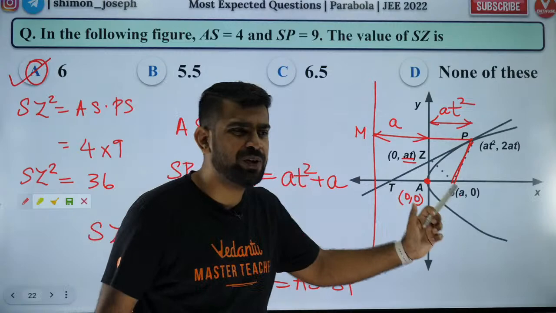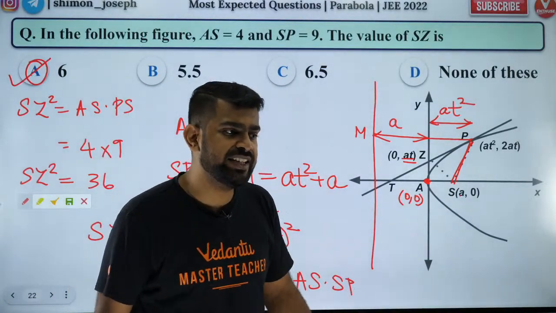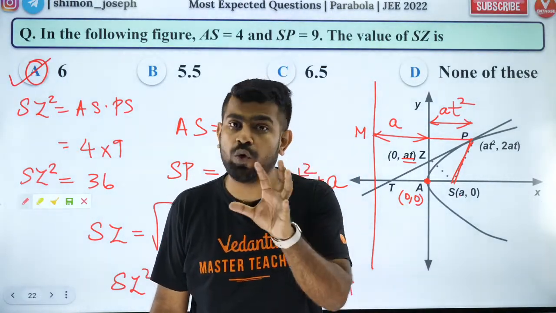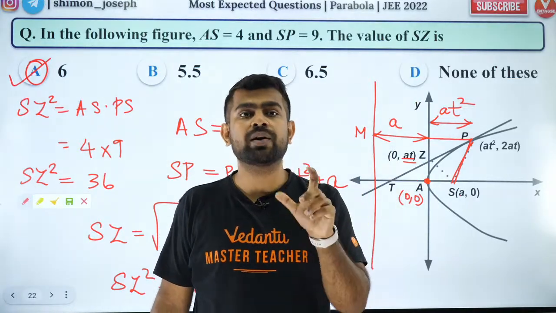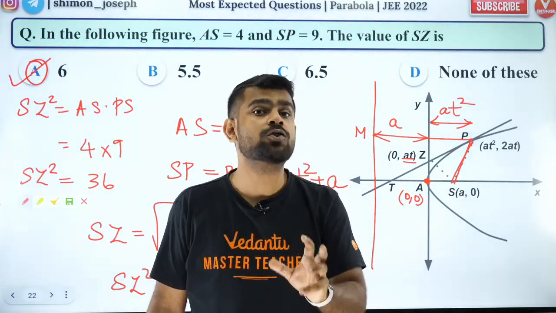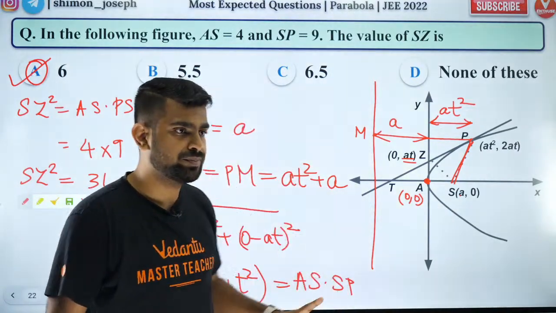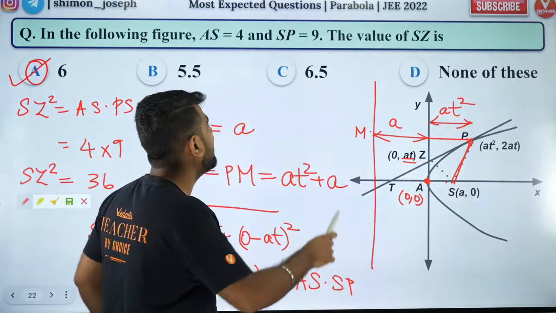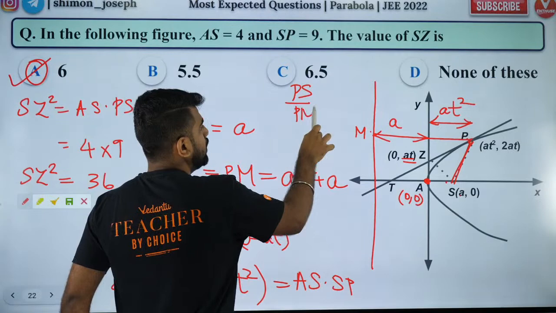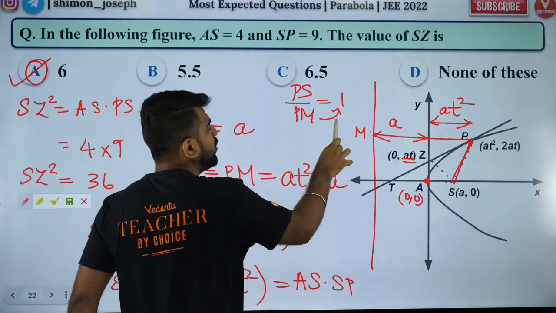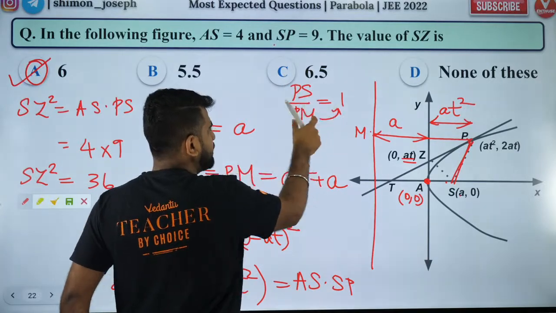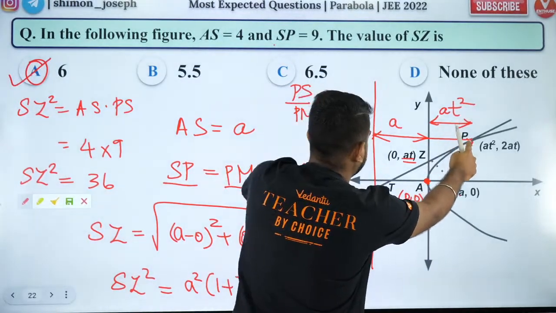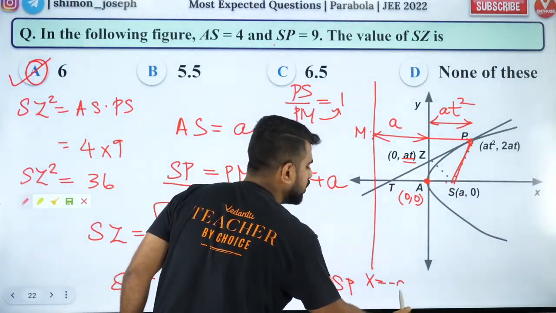These are all very simple concepts. What is eccentricity? Eccentricity is the ratio of PS by PM, the distance from a fixed point, the focus, to the distance of the point from a fixed line. So that is called eccentricity. For a parabola, it is 1. So here, PS is equal to PM because for a parabola, eccentricity is 1. PS by PM is 1 because e is 1 for a parabola. That's why I wrote PS as PM. What is PM? Distance of the point from the directrix. What is the directrix? Directrix is x equal to minus a.